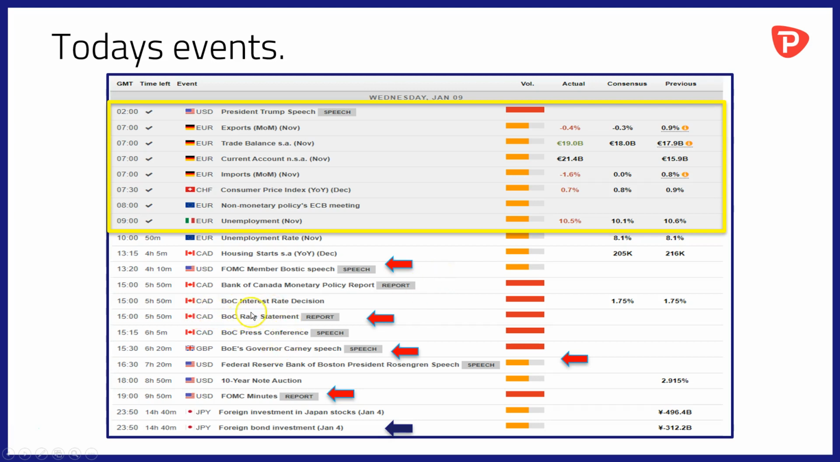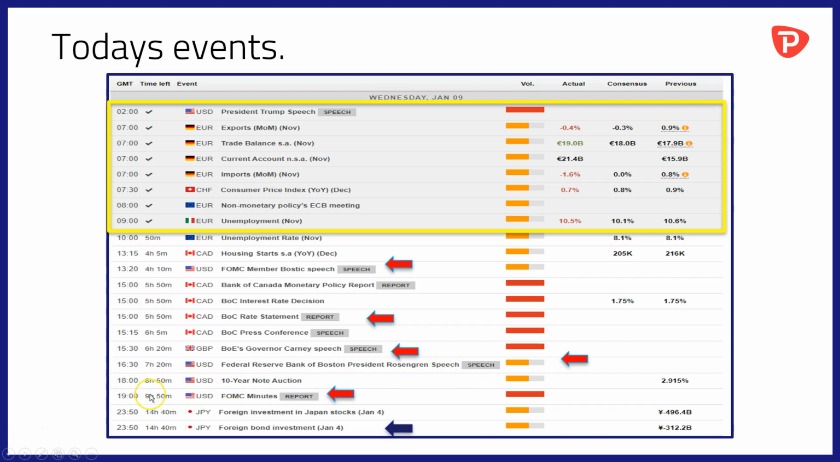1500 in Canada, the Bank of Canada interest rate decision and rate statement. Balance of probabilities is that the Canadians won't raise rates in January. If they do, it may be the single rate rise for the whole of the year. So it'll be very interesting to see what action they do take. Then at 15:30, we're back to speeches, and it's the Bank of England's Governor Mark Carney's turn to take to the rostrum. And then at 16:30, the Federal Reserve Bank of Boston's President Rosengren will give us a speech.